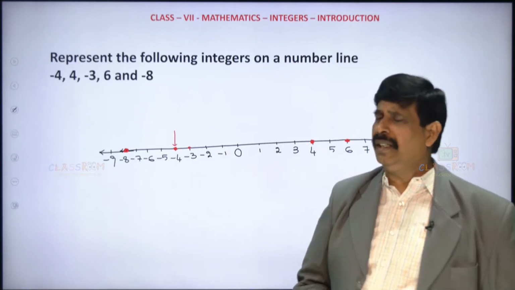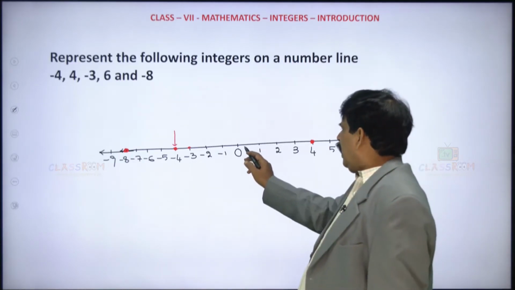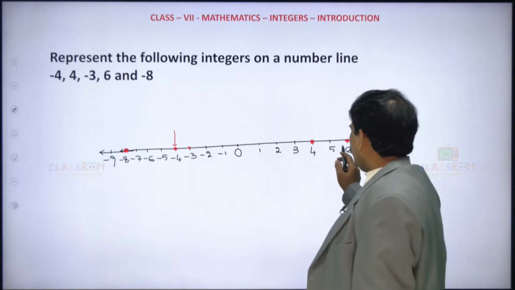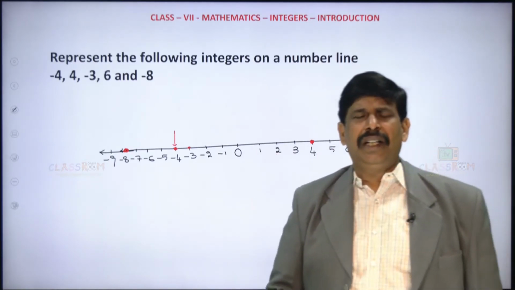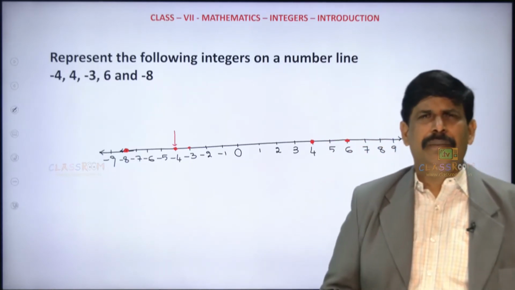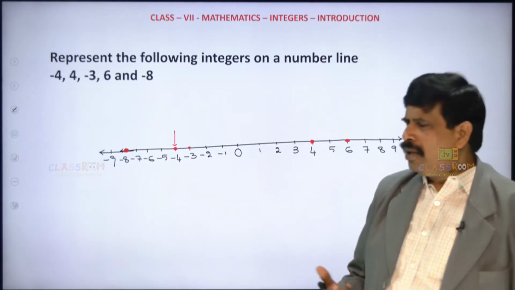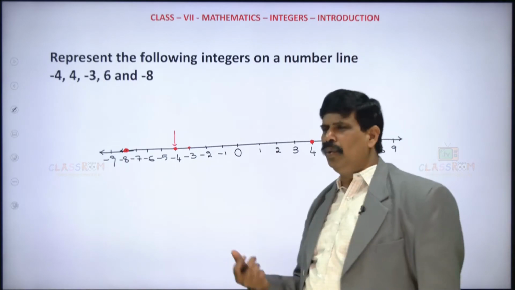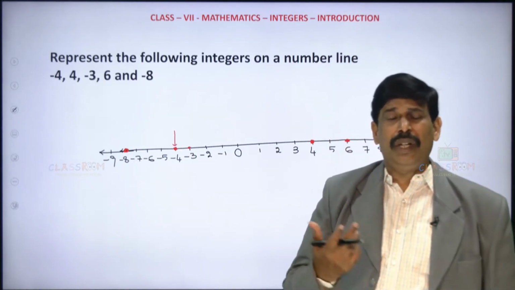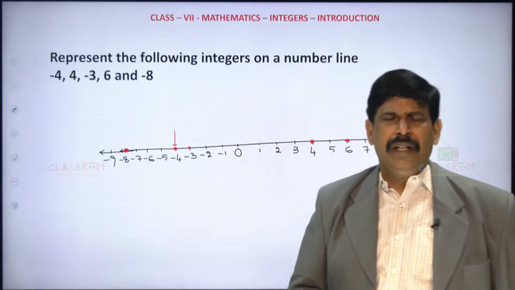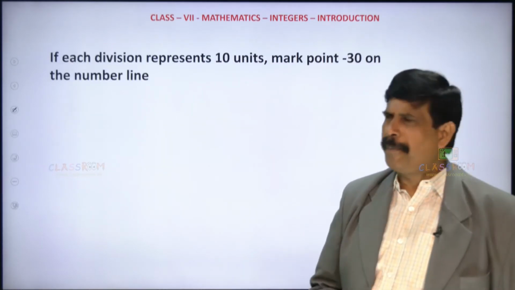And remember, between two consecutive integers the distance is the same, and that distance is 1 unit. Sometimes the distance between two is taken as 5 units, 10 units, 20 units, like that. Let us have one question like that.